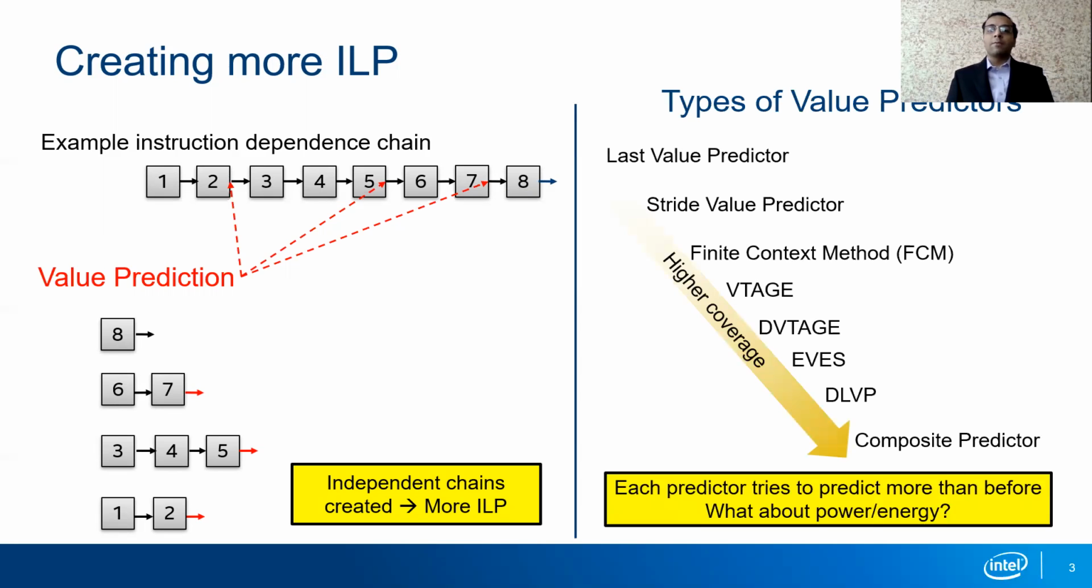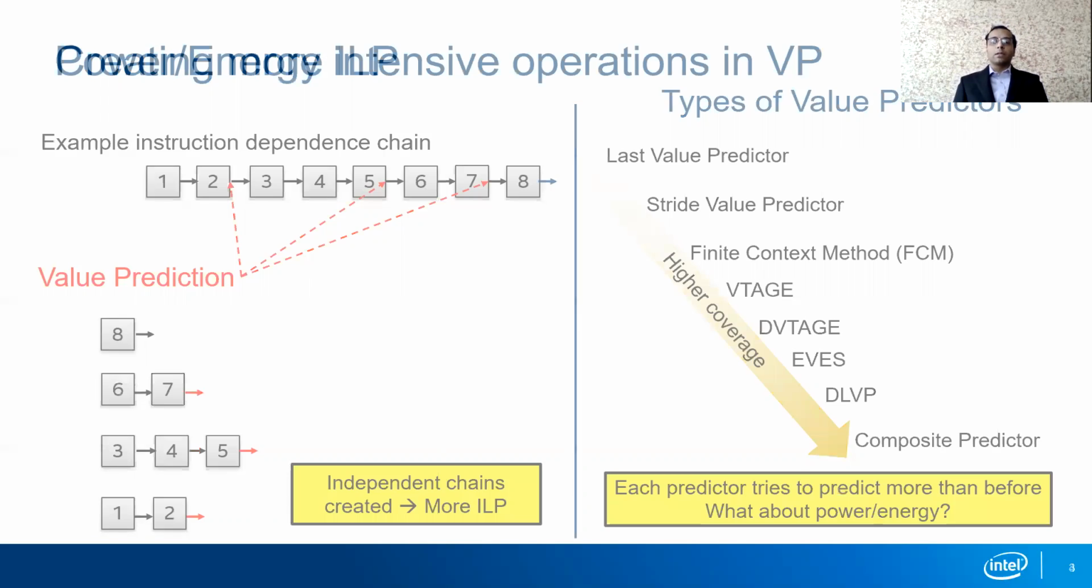Many value predictors have been proposed till date. The earliest value predictors like last value and stride predictors were IP-based predictors, whereas more sophisticated designs like EVES and composite predictor use program context as well as smart allocation schemes to predict more and more instructions. The fundamental philosophy behind each of these predictors is to predict more instructions and therefore increase the performance. However, this philosophy does not take into account the power and energy costs of value predictions.